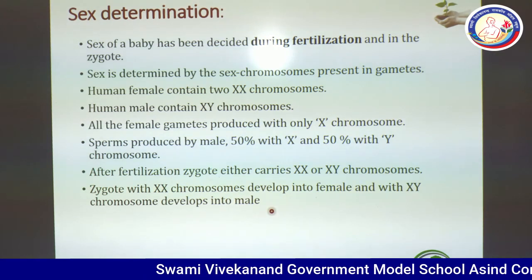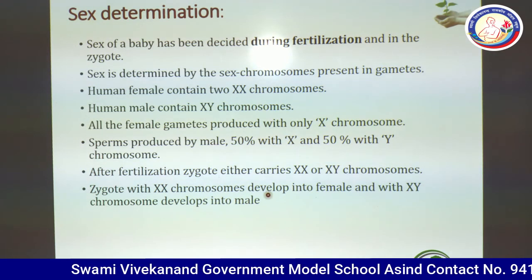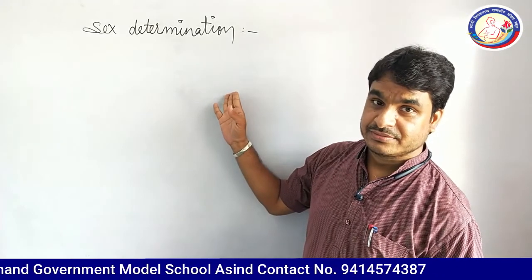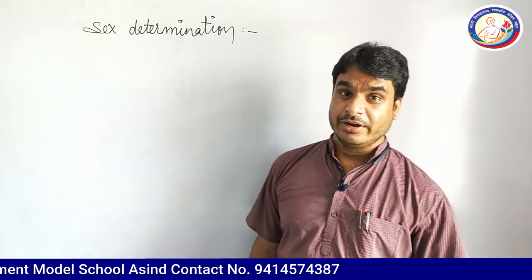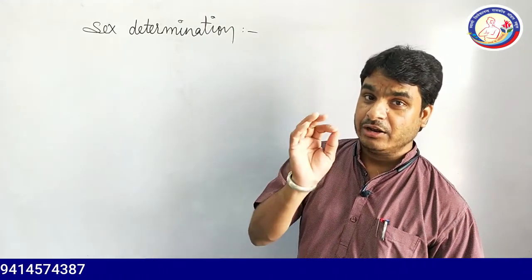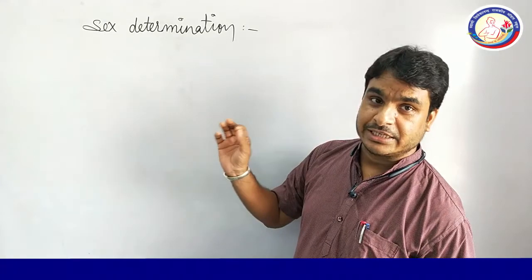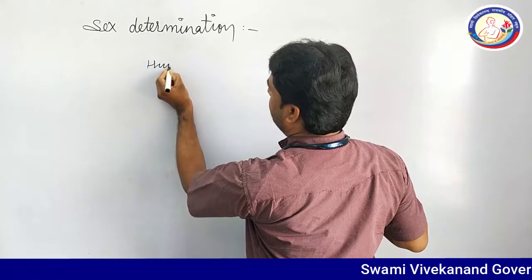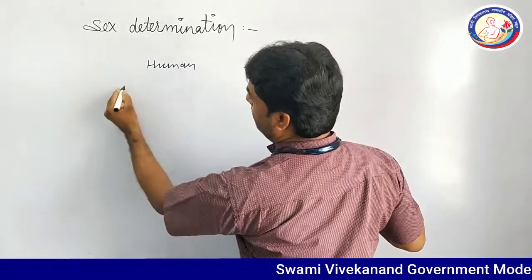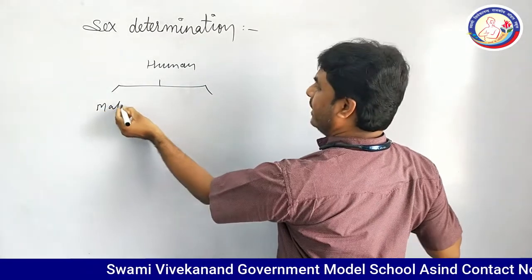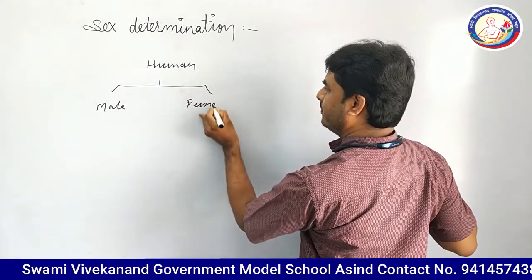Its outline diagram will be discussed now. Sex determination. I have already explained the theory of sex determination. You can see the male is biologically responsible for the sex of the child. As we have already studied in the previous classes, humans are divided in two parts. One is male and another one is female.